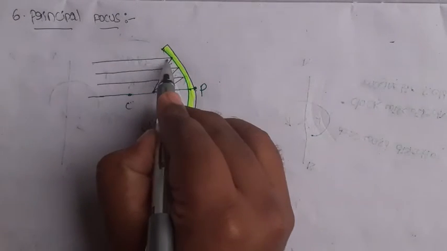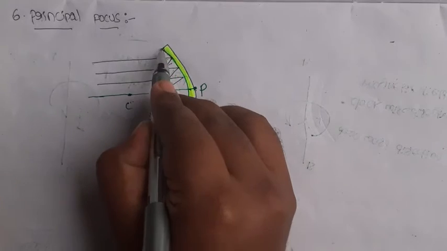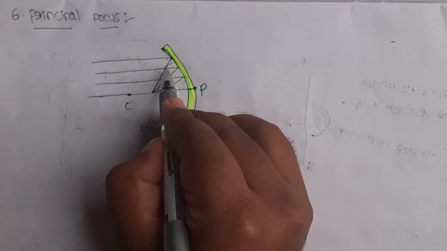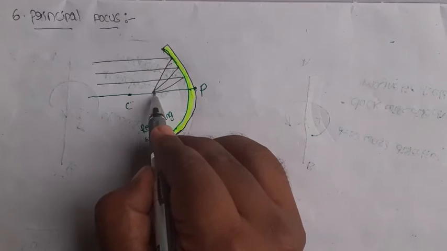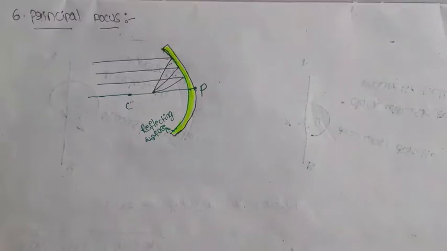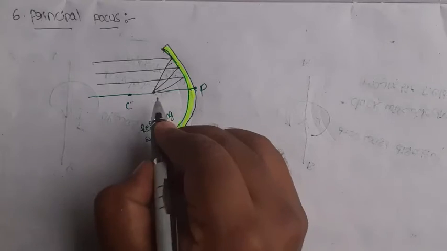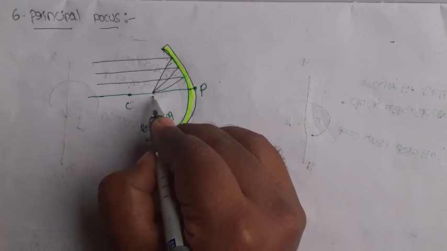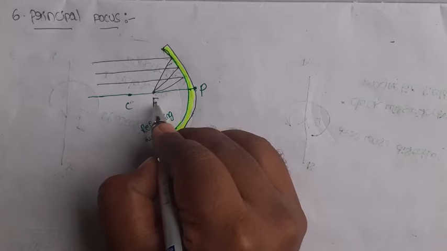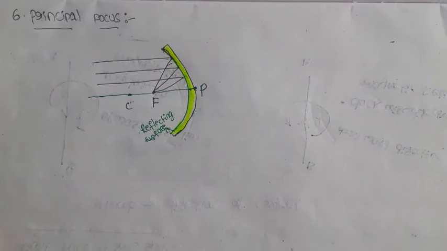The incident rays are falling on the reflecting surface of the spherical mirror. After they get reflected, these reflected rays are converging at one point. That point is named as the principal focus. The principal focus is denoted by the letter capital F.